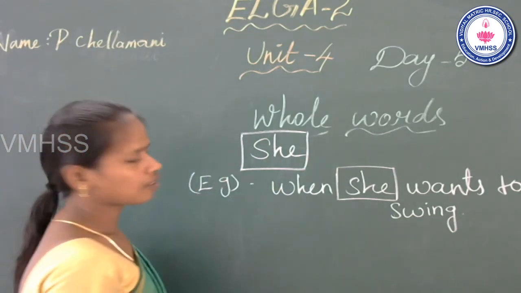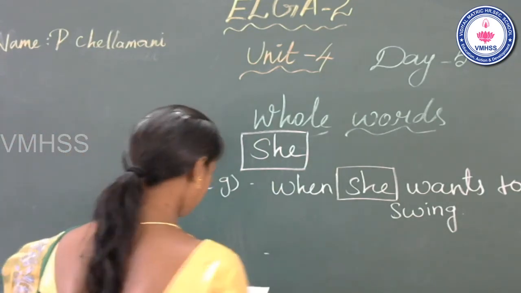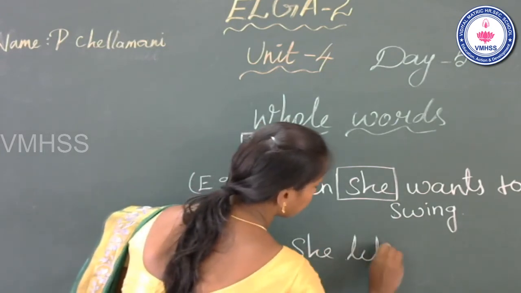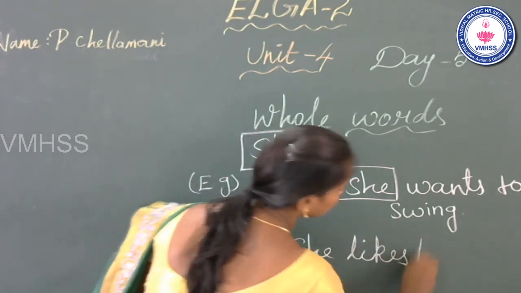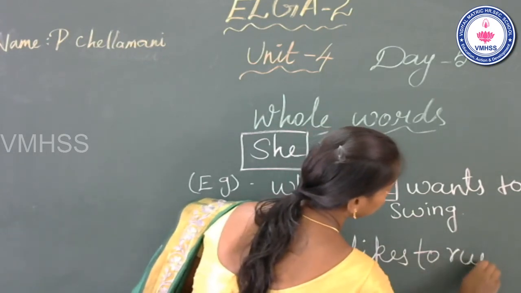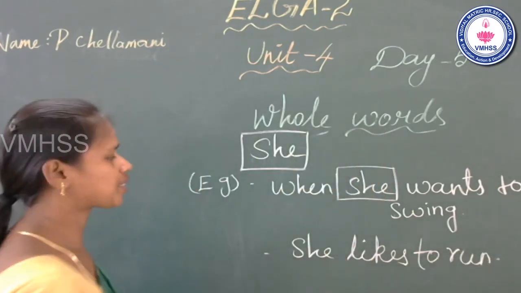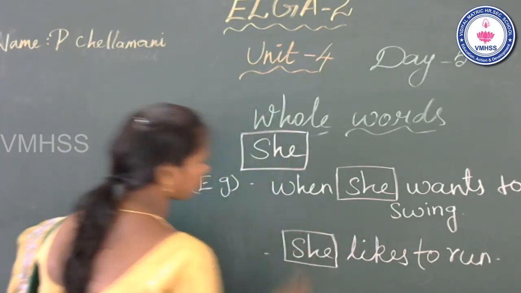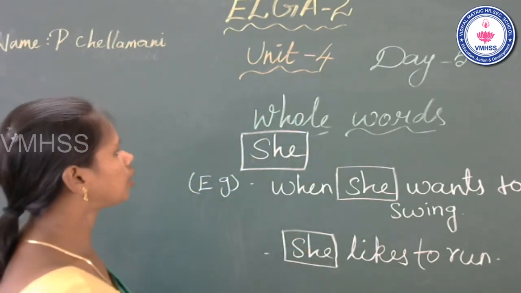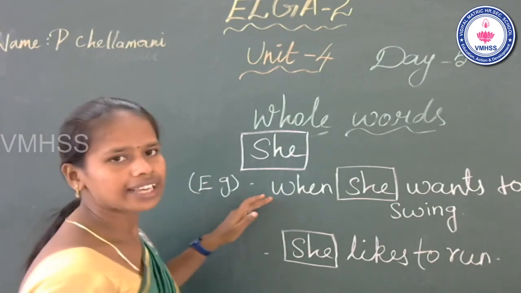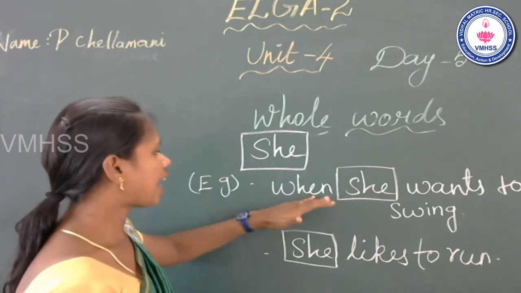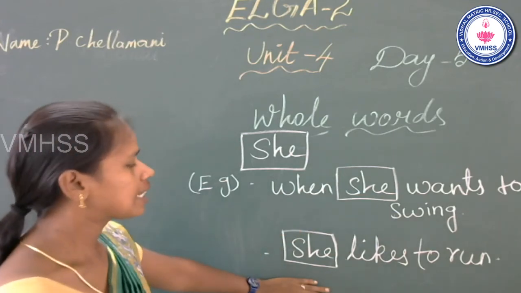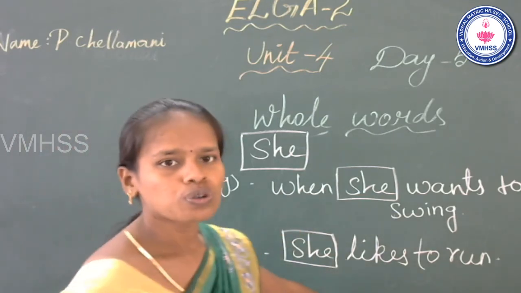Okay. Now see the second example. She likes to run. Where is the whole word she? It comes first. She. Okay, the second whole word, she. Let's see the examples. The first one, when she wants to swing. Second one, she likes to run.